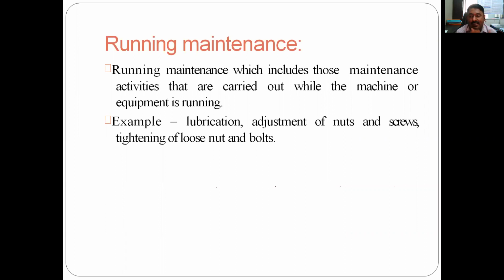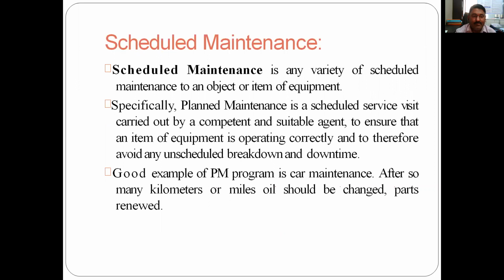The lathe machine is running, and while it is running, the activities, for example lubrication, adjusting the nuts and bolts, tightening the loose bolts and nuts, or adjusting some play in that particular lathe machine. So this is nothing but running maintenance, when the machine is working.